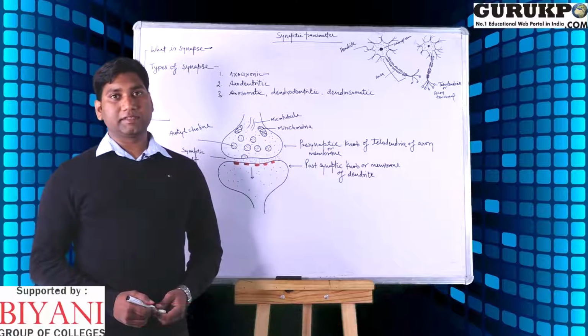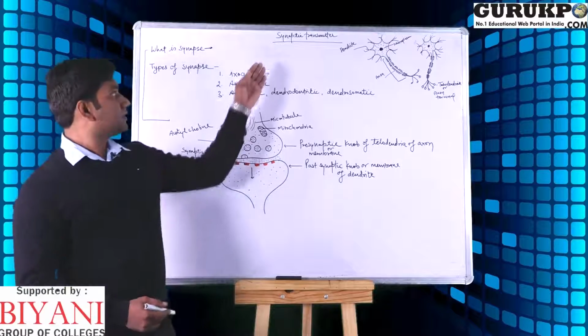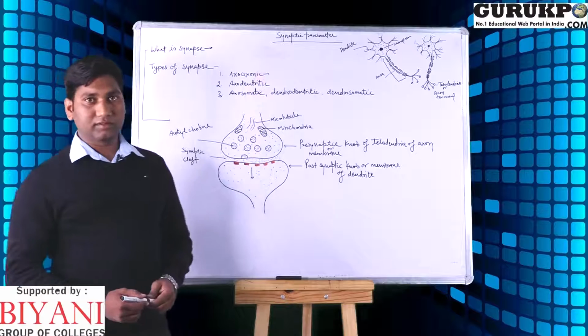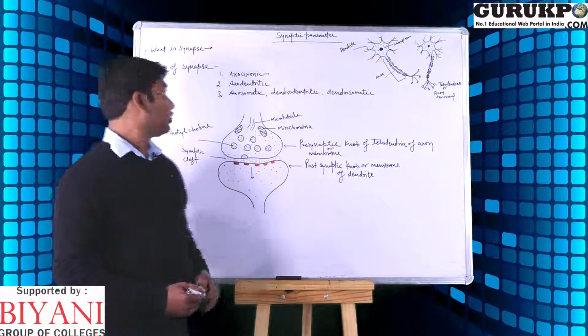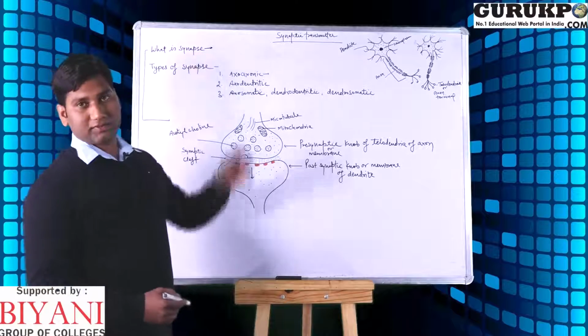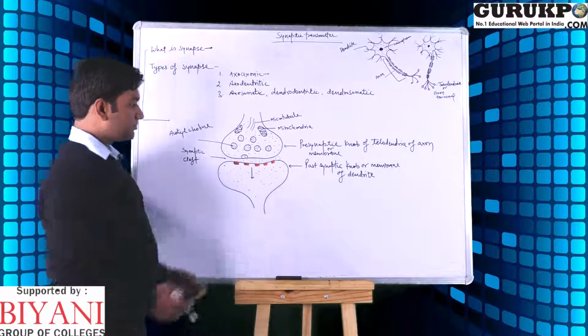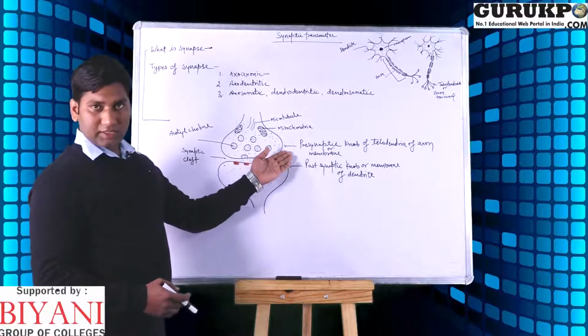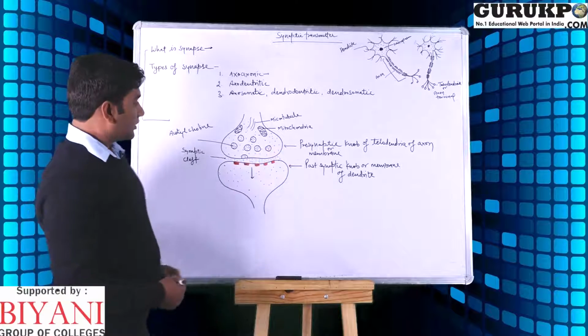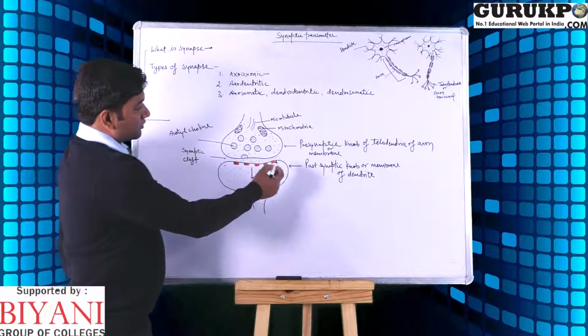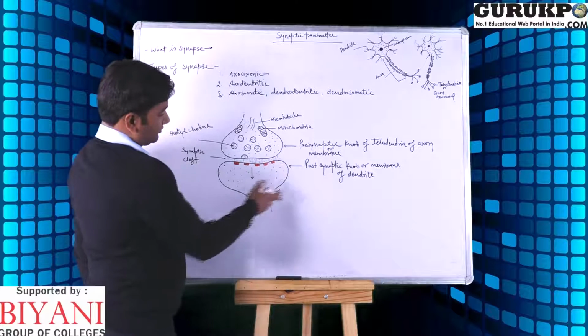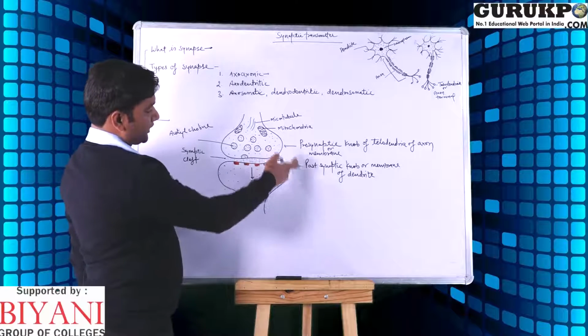Today I discuss a lecture on synaptic transmission. First of all, we will learn what a synapse is. A synapse is the junction between two neuron cells. This is the junction between one neuron cell and the second neuron cell.